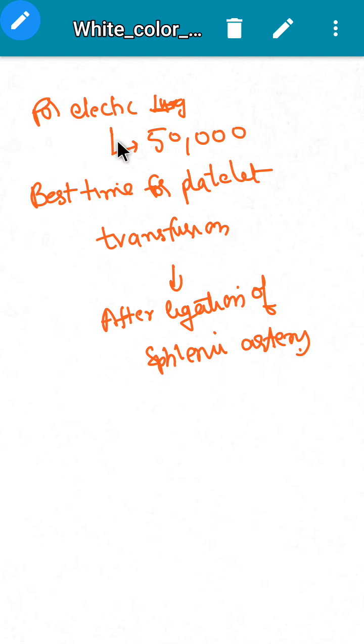So the minimum number of platelets for elective splenectomy is 50,000, and the best time for platelet transfusion is after ligation of the splenic artery.